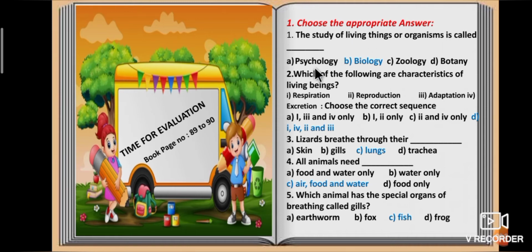Option A, psychology. Option B, biology. Option C, zoology. Option D, botany. Answer is biology. The study of living things or organisms is called biology.